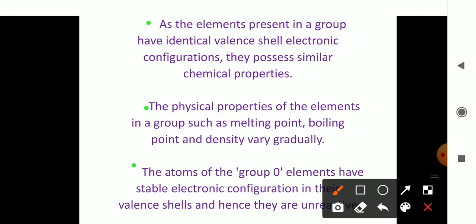So in this video we have discussed how the groups in the periodic table are made, and the special names of every group of the periodic table.